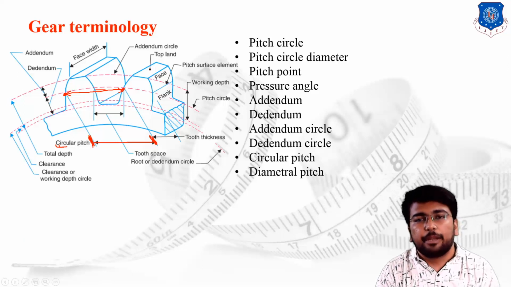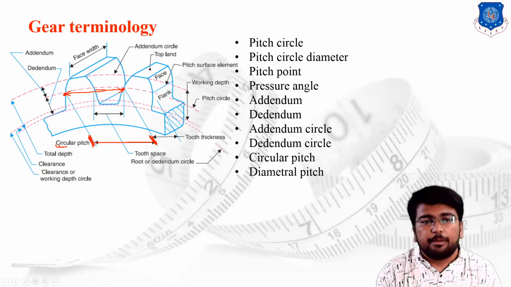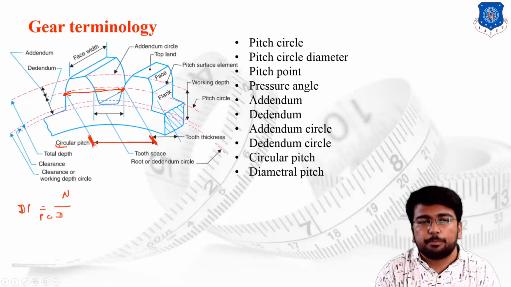Then the diametral pitch. Diametral pitch shows the average number of teeth in 1 inch of the PCD diameter. The number of teeth per 1 inch of the PCD is known as the diametral pitch, DP.